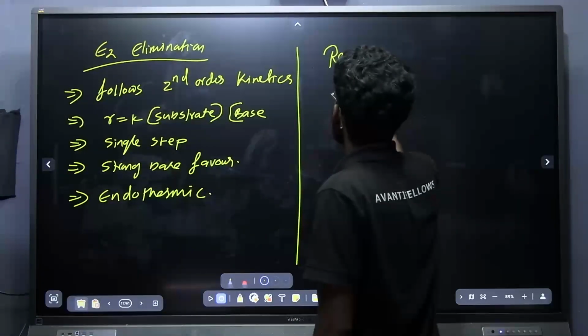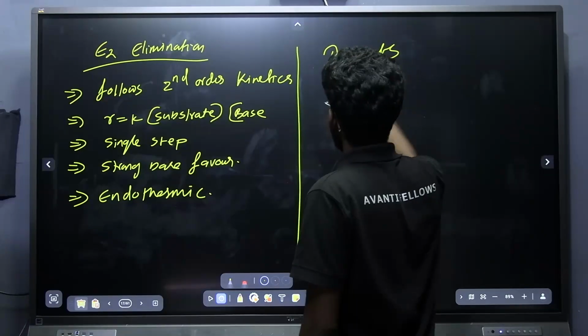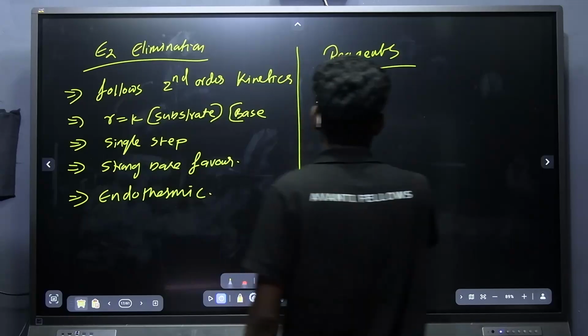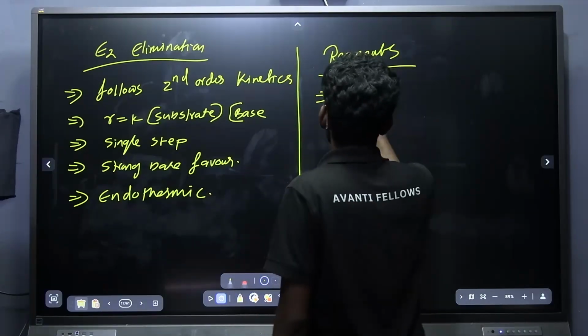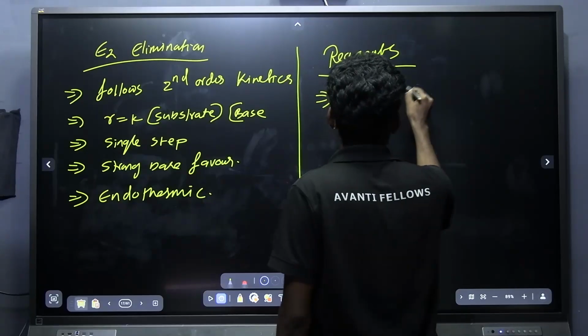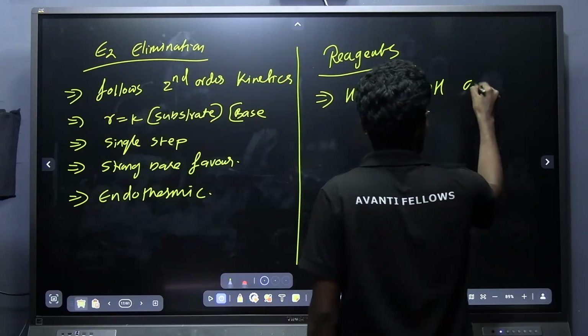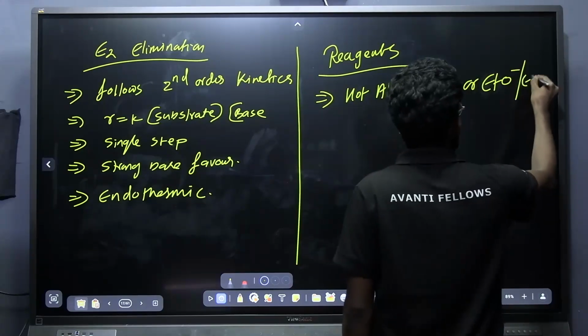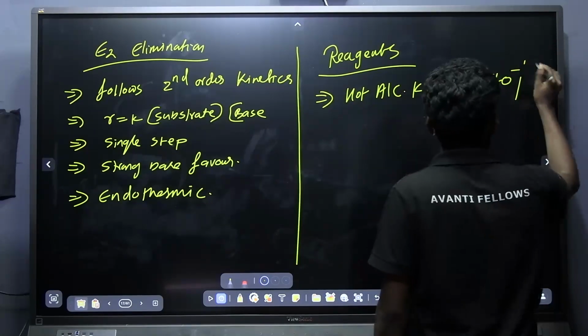Now the point is, the E2 mechanism is very easy. The point you have noted down is the reagents. Which reagents will favor the E2 mechanism? The major reagent which you have seen in a lot of mock tests and in the exams is alcoholic, hot alcoholic KOH, or EtO minus, that is ethoxide, or EtOH, that is ethanol.